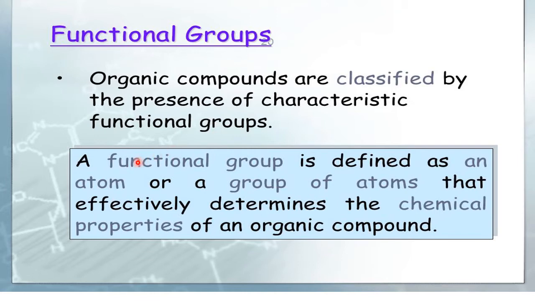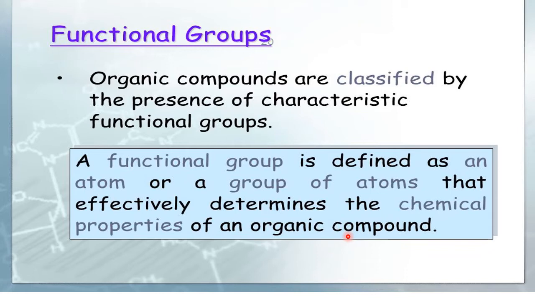Then what is a functional group? A functional group is defined as an atom or a group of atoms that effectively determines the chemical properties of an organic compound. So it may be a single atom functional group, or it is a group of atoms.